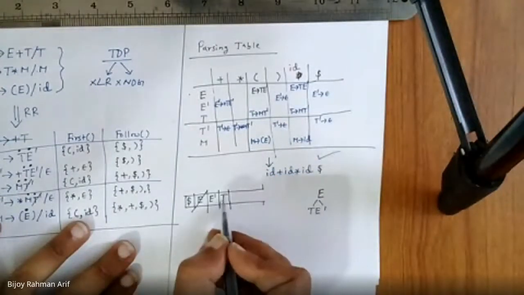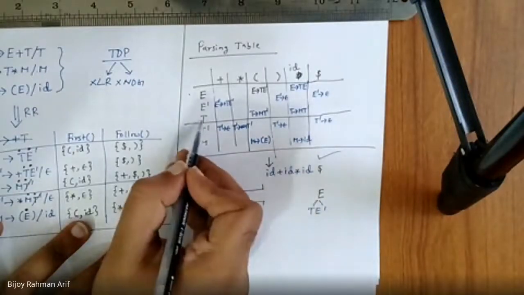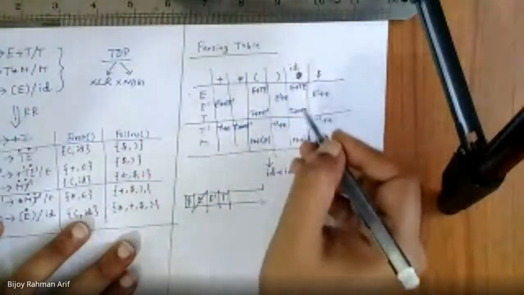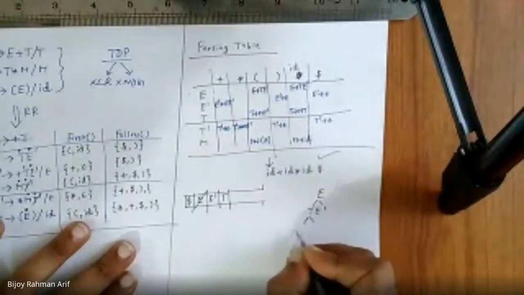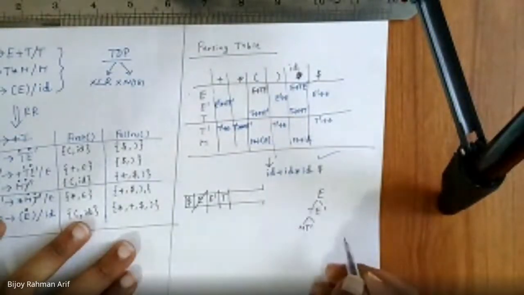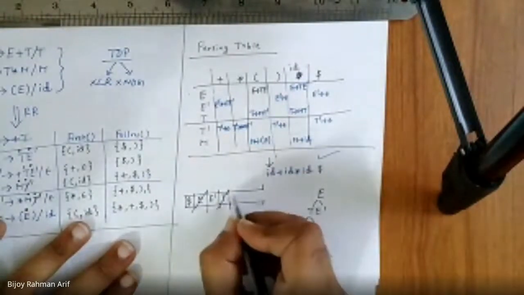So now T is seeing id. I'm going to T row and I'm going to id column. So what is the entry? T derives empty dash. So this T would become empty dash. Now this T is going to be removed. I'm putting it in the reverse way: T dash